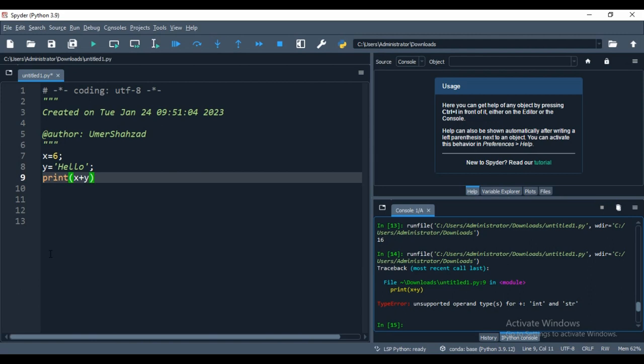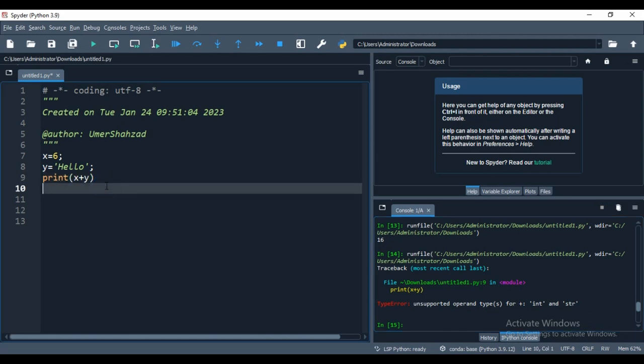But in Python we have a method which we will discuss later, the format method, that allows you to display the string plus the integer as well.